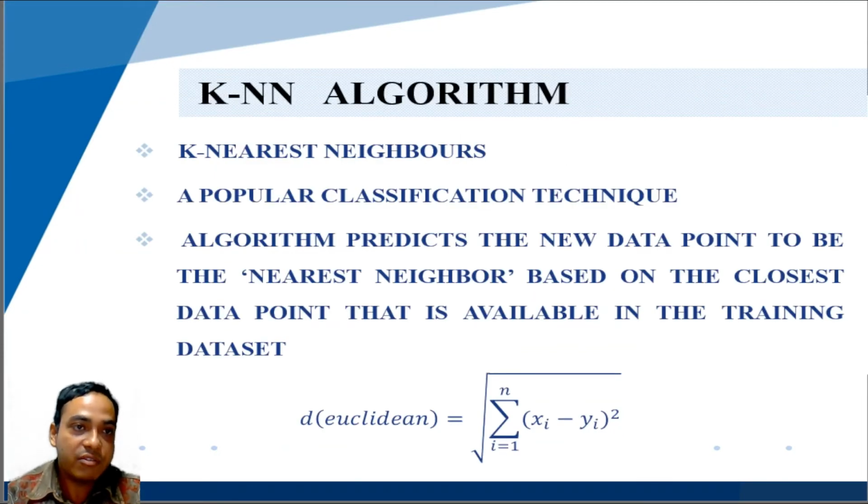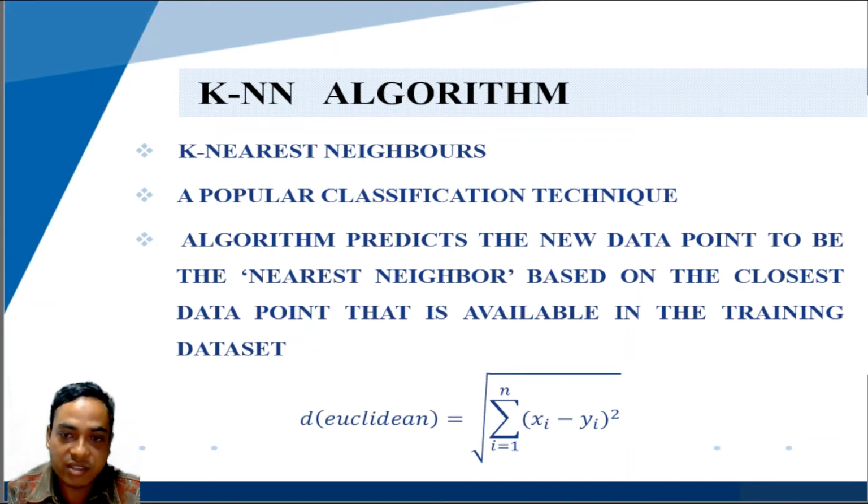The KNN algorithm, KNN stands for K-nearest neighbor algorithm, is a popular technique used for predictions. The whole training data set is used to represent the KNN model. Here the training data is stored first, which makes it easier to search for new patterns during predictions. The algorithm predicts the new data point to be the nearest neighbor based on the closest data point that is available in the training data set.